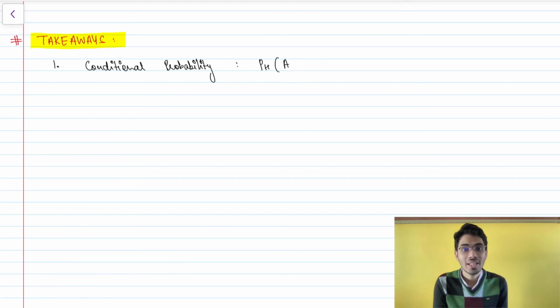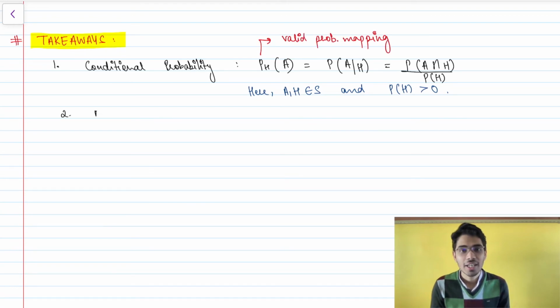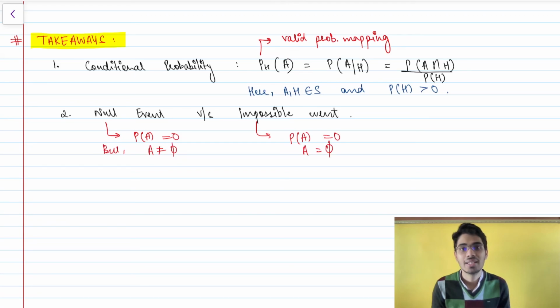So to sum it all up, we have the following takeaways from this video. First, we are now clear what is actually conditional probability and why it is called a conditional probability. Second, the difference between null and impossible event is subtle, but the distinction is important. Hope this video added some knowledge and value to your fundamental concepts in probability.